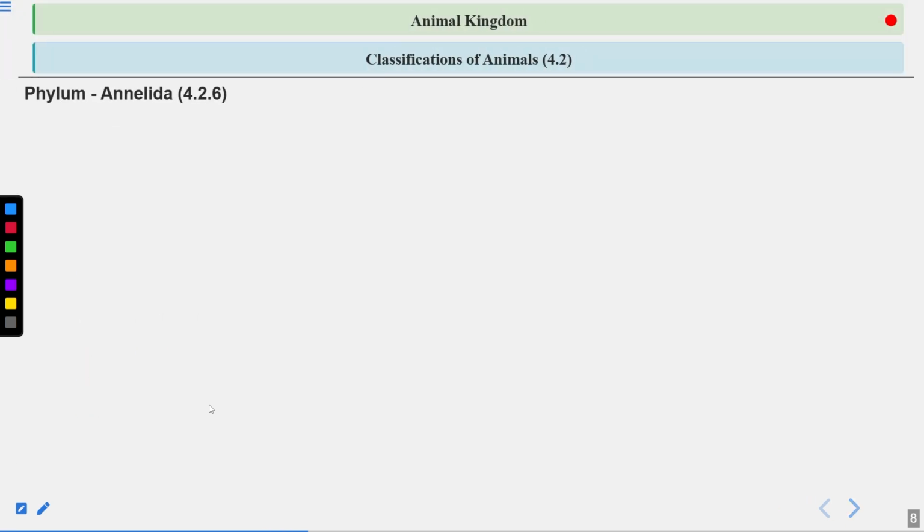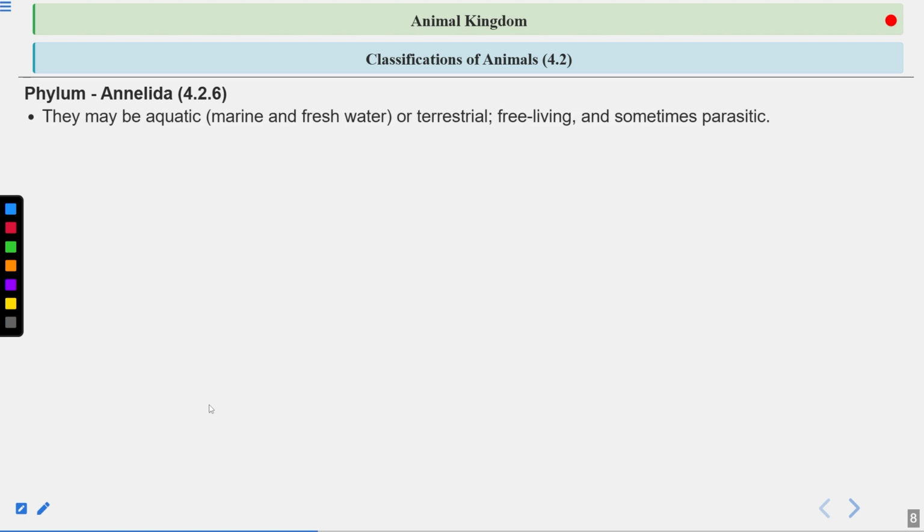Now let's talk about the phylum Annelida. What are the basic characteristics of the phylum Annelida? They may be aquatic, living in marine water as well as fresh water. Marine water means salty water, like sea and ocean.